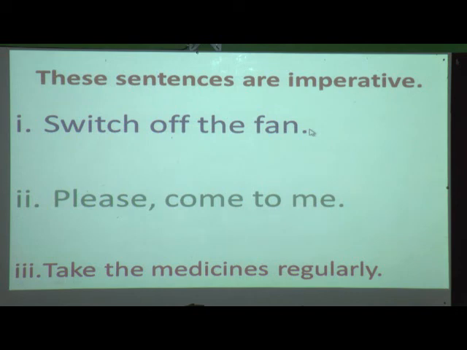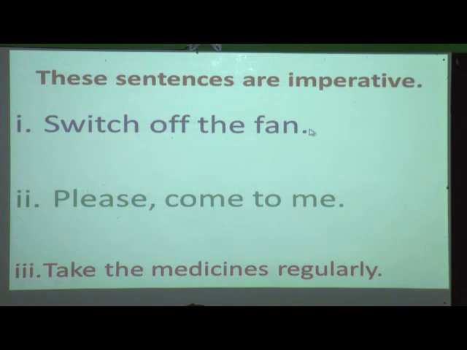So hope students you have understood what is an imperative sentence. An imperative sentence is nothing but a command or request or to give direction to someone. So understood students? Till now how many kinds have we finished? We have finished 3 kinds of sentences, that is statements, interrogative and imperative.